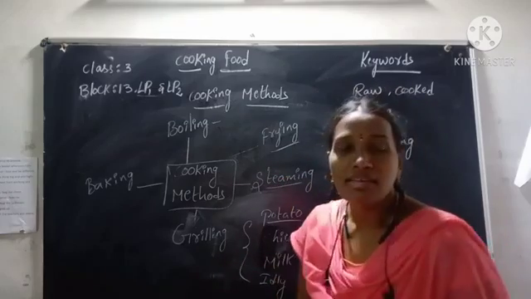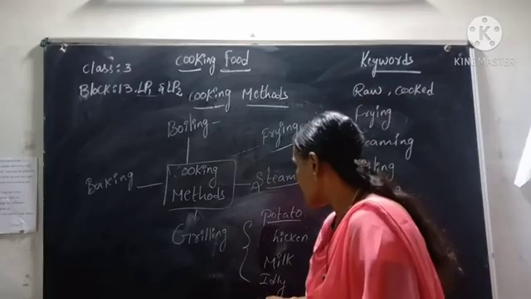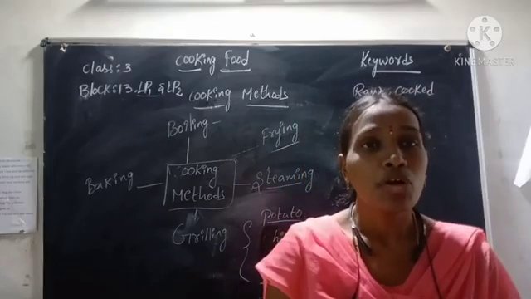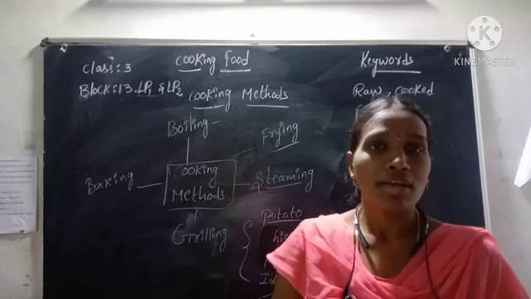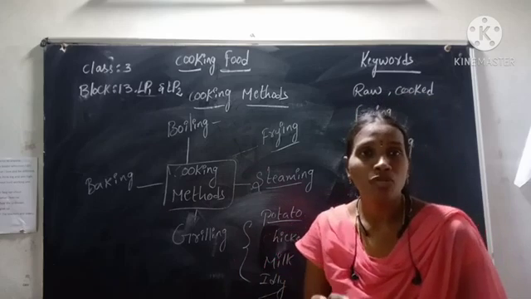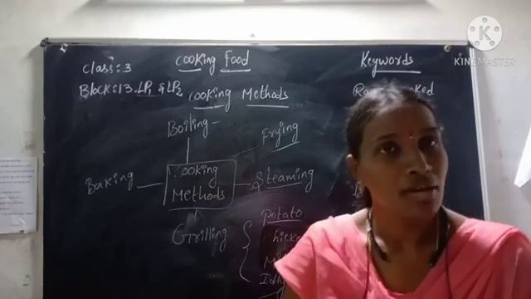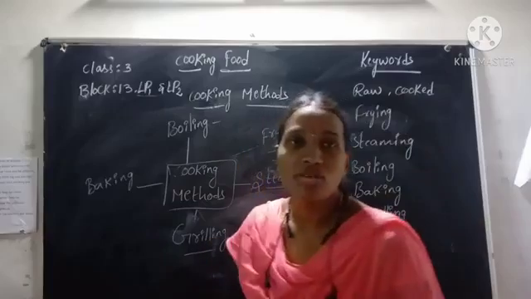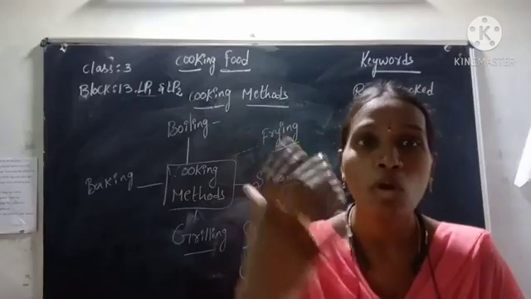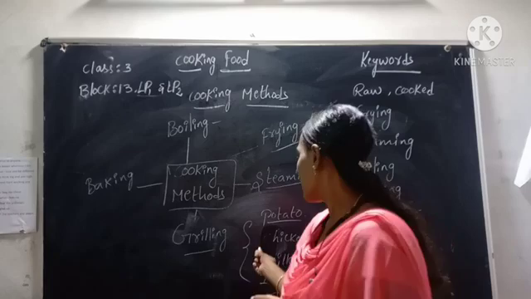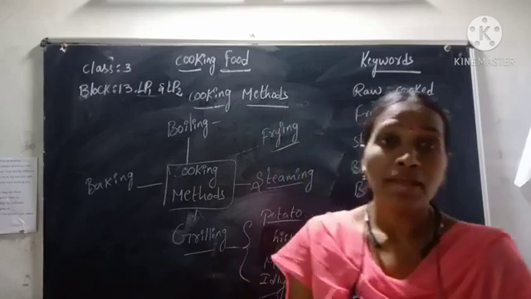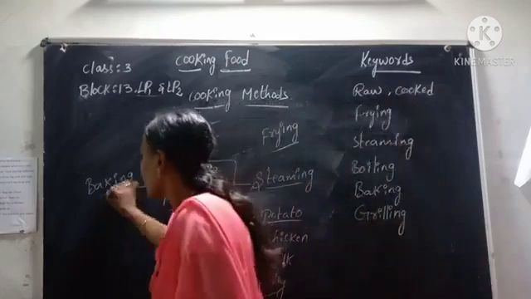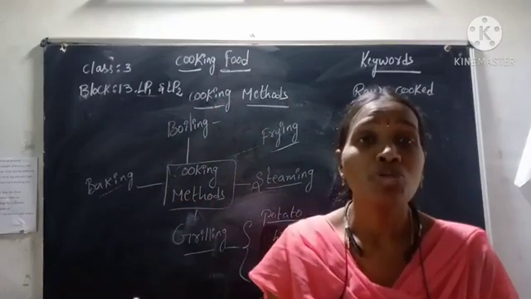And steaming means we can make idlis at home. Idlis are cooked by steaming only. That means you keep the food item over boiled water. That is steaming. And grilling, in the grilling process we keep the food item directly on the fire. Mostly non-veg items like chicken are prepared by this method, by grilling. Now baking means we have to use ovens.